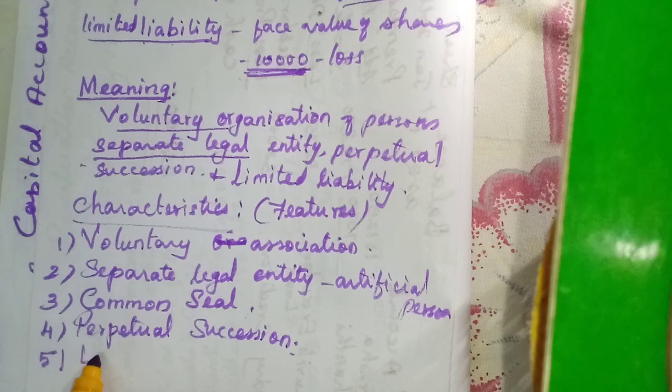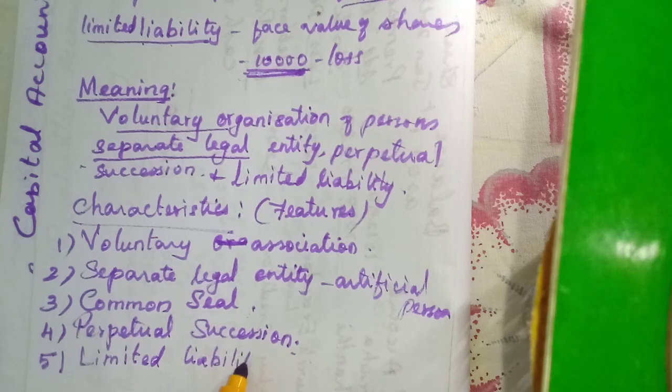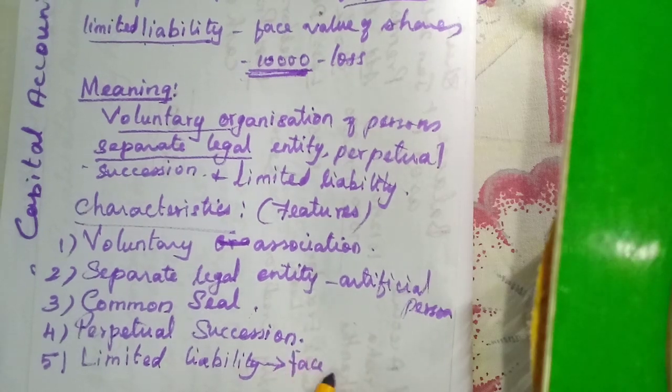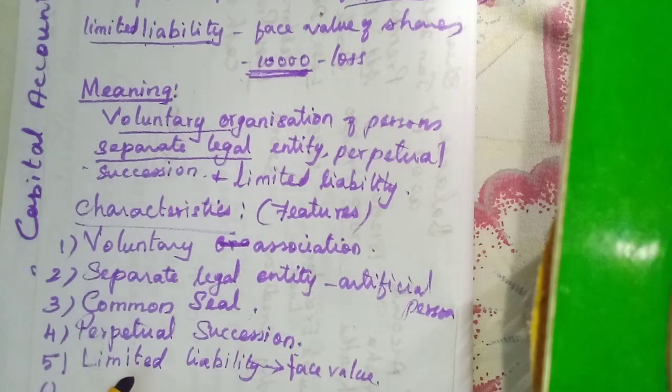Now then limited liability. You know, the liability of the shareholder is limited to the face value of the shares held by him, but not his private property. If any loss is incurred by a company, the private property of the shareholder cannot be used. Only the share that he has bought from the company can be taken away.